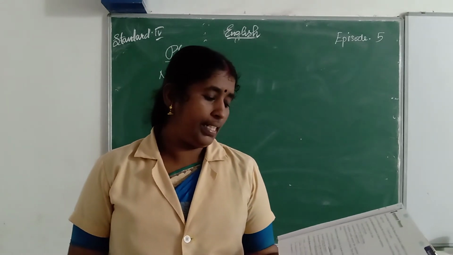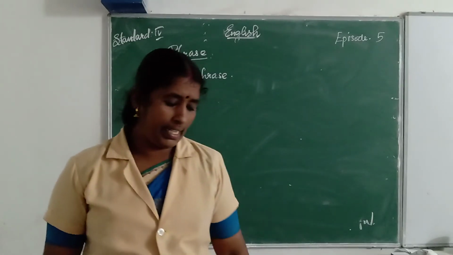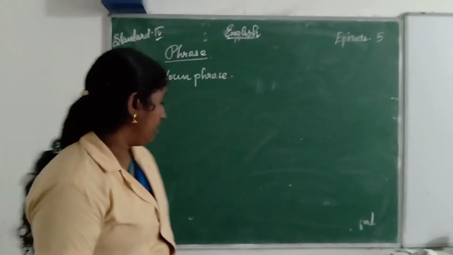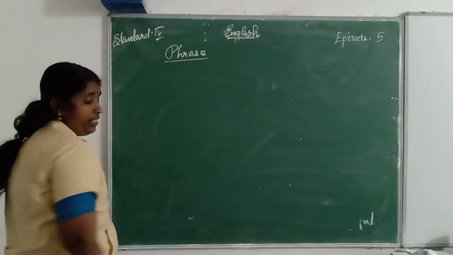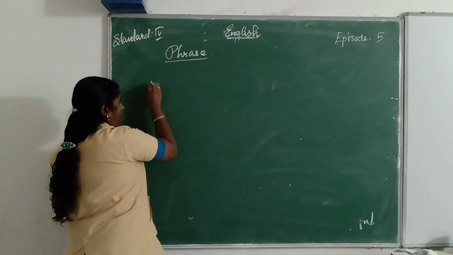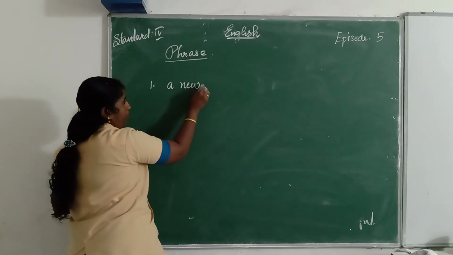Next, B. Complete these sentences with noun phrases. I want dash. A noun phrase. What do you want? I want. You can write one answer in the blank, for example, a new comic book.